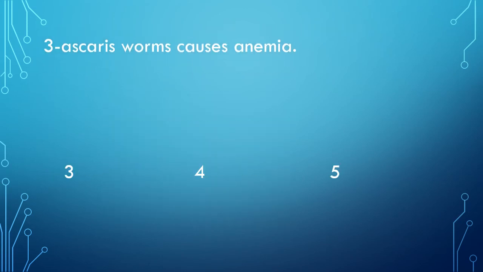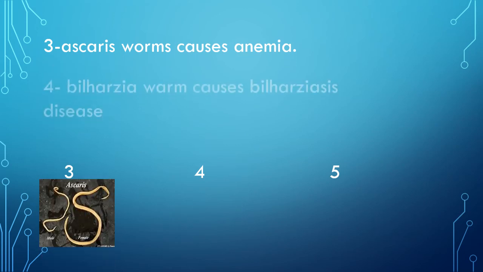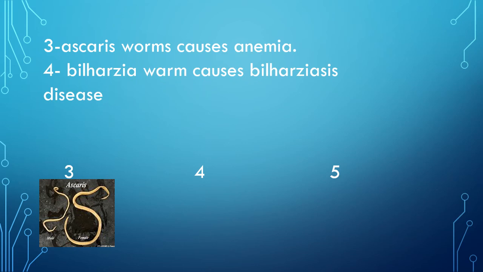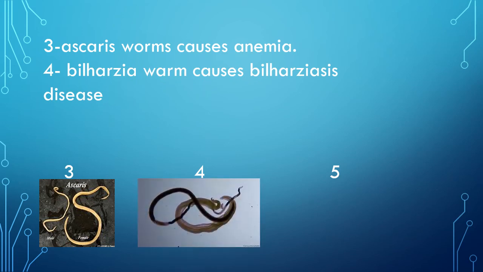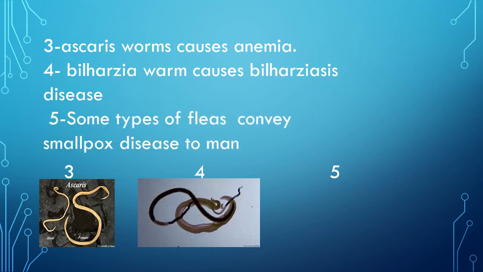Number 3, the scarce worm causes anemia. Number 4, the bilharzia worm causes bilharziasis disease. Number 5, some types of fleas transfer smallpox disease to man.